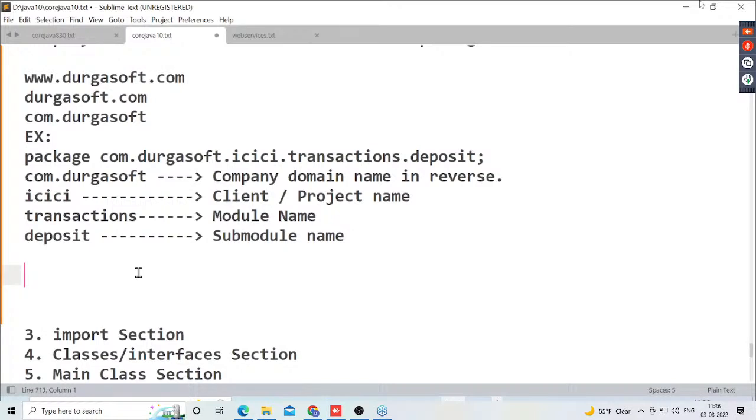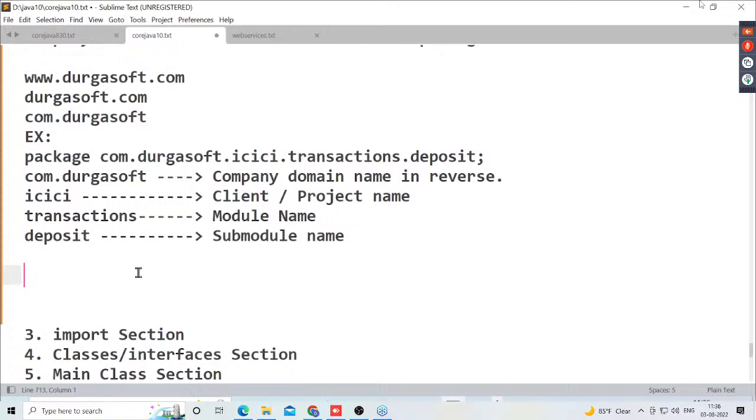Next one, I gave one important interview question. What is that question? Is it possible to provide more than one package declaration statement in a single Java file? Possible or not possible? Not possible. Why is it not possible? Package statement must be the first statement. If we provide more than one package declaration statement, out of these multiple statements, only one statement is the first statement. Remaining package statements are not first statements. But the package declaration statement must be the first statement. So it is not possible to provide more than one package declaration statement in a single Java file.